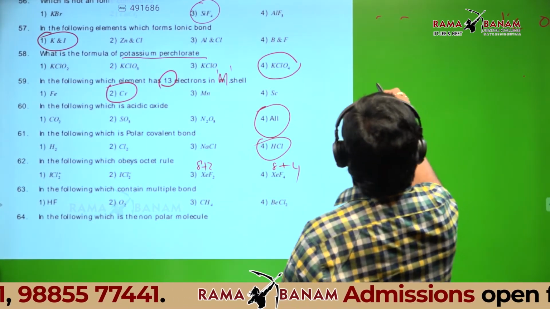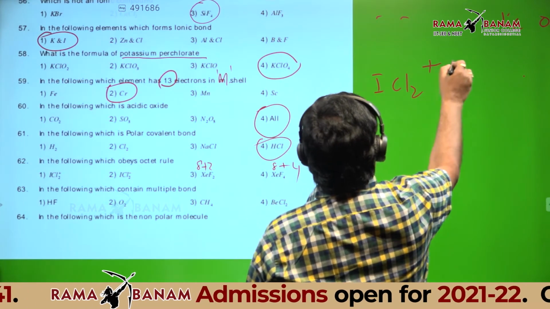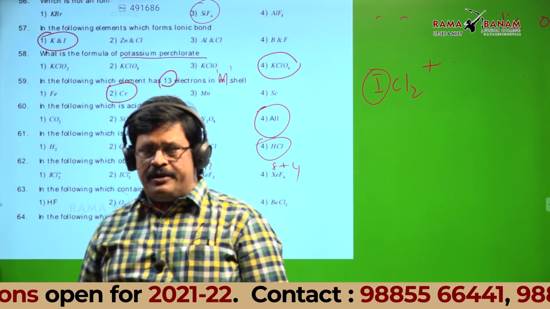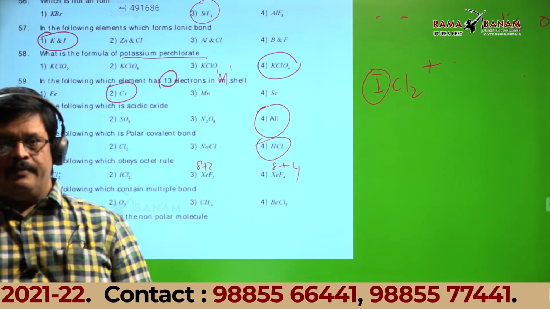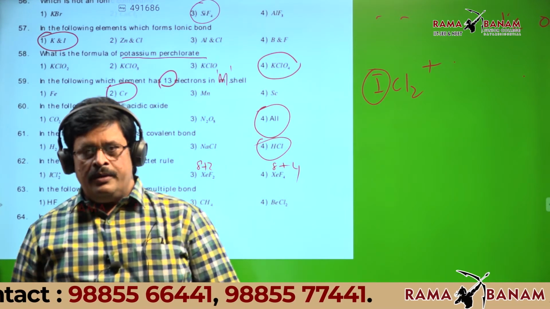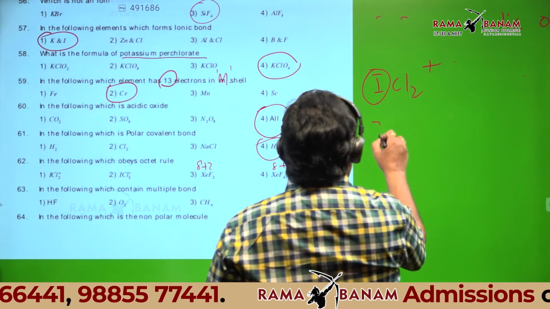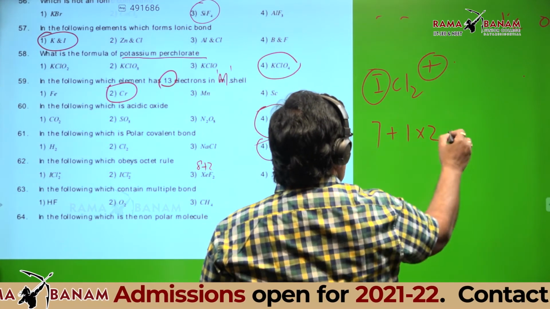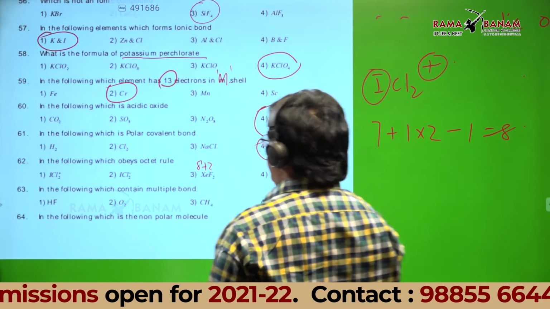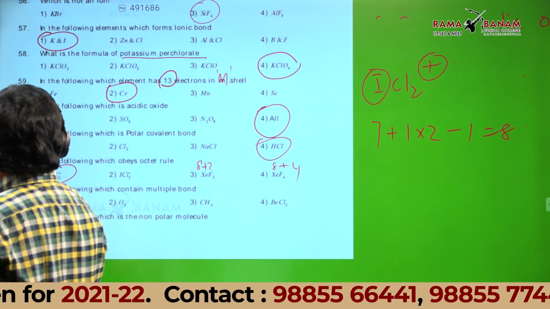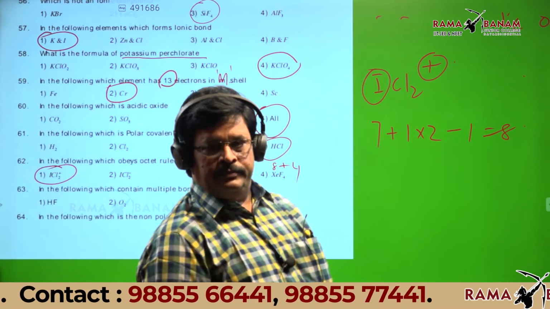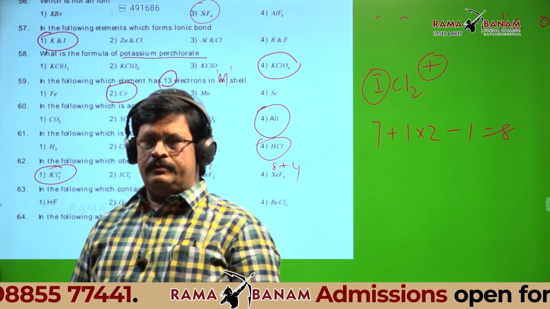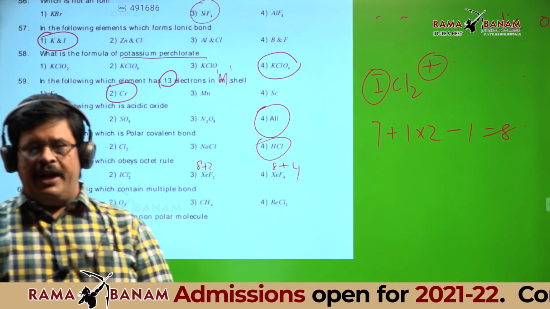What are the remaining two? NCl2 plus and ICl2 minus I have given. Central atom is iodine. Iodine is which group element? 17. So iodine contributes 7 electrons. Each chlorine contributes 1 electron and it gains 1 electron. Then it is 8. Then it is octet. Any doubt? Students, any doubt in this?